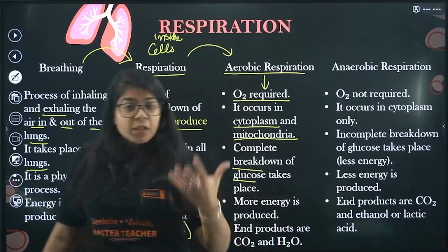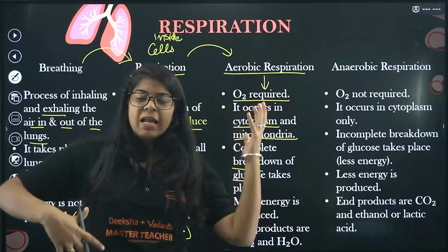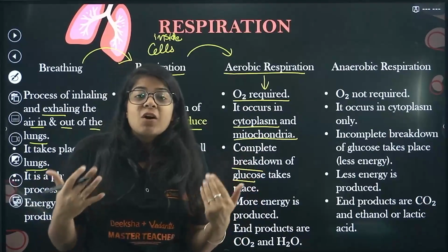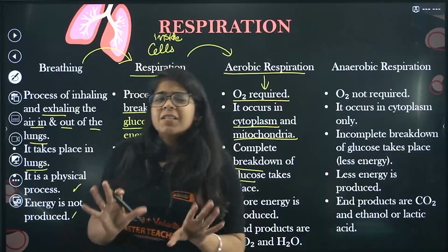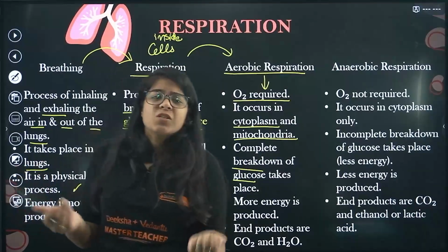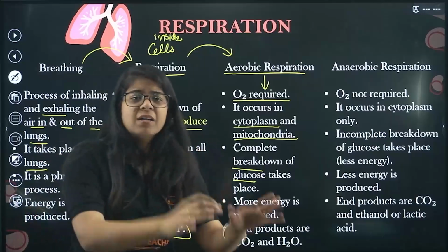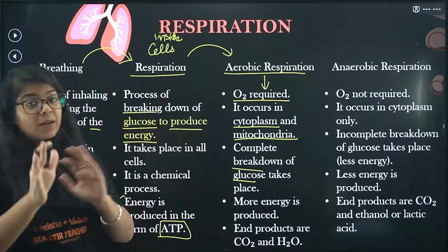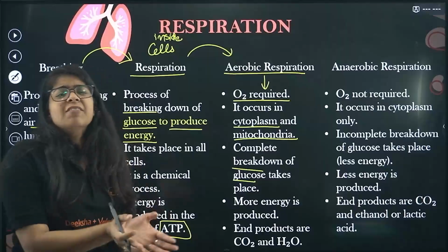Energy is produced, and we use it to dance, right? The waste products of respiration are carbon dioxide and water, and we'll study that in excretion. What happens with this water? It goes out through urine, through our sweat. So all that comes out. This water and carbon dioxide are the end products, more like the waste products.